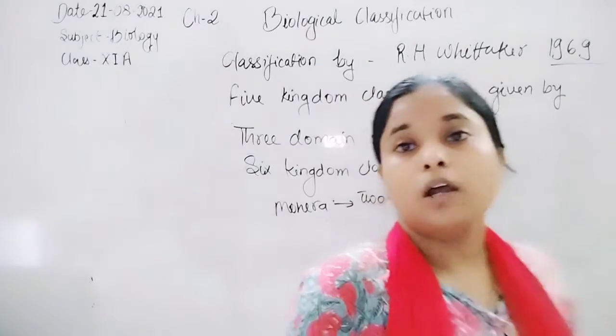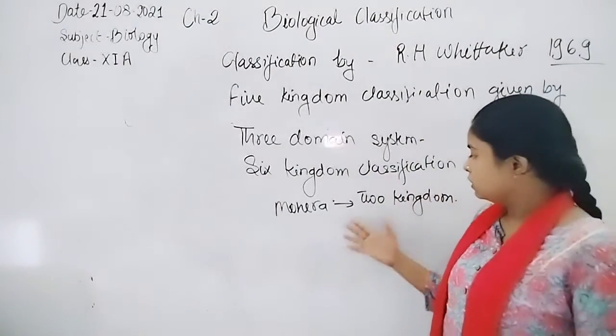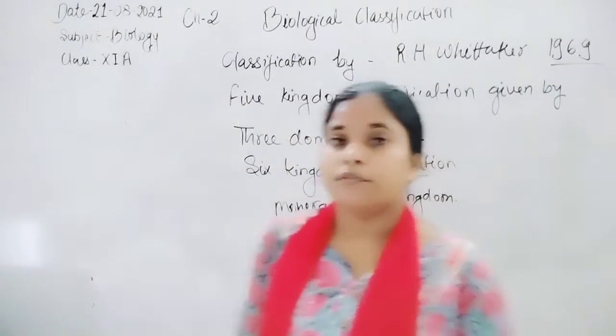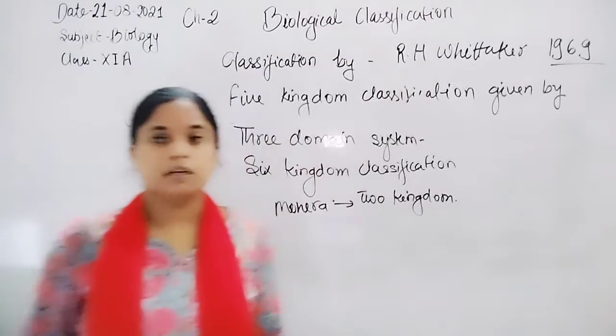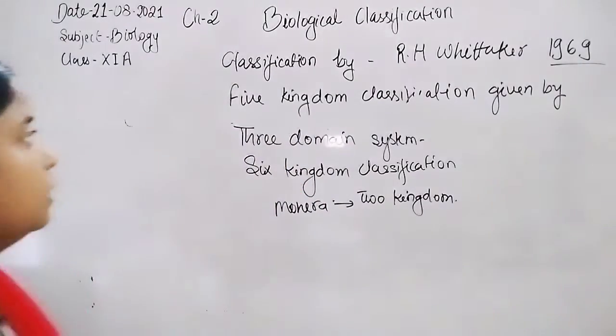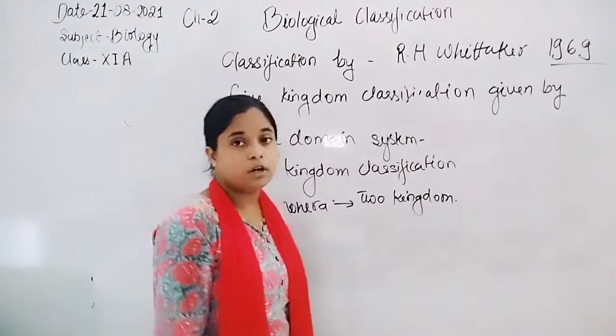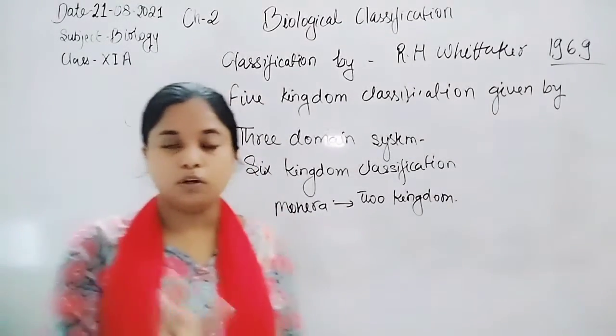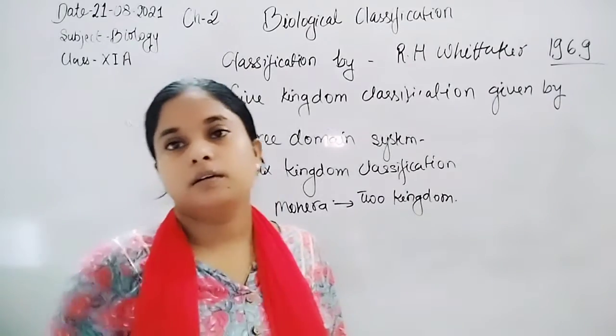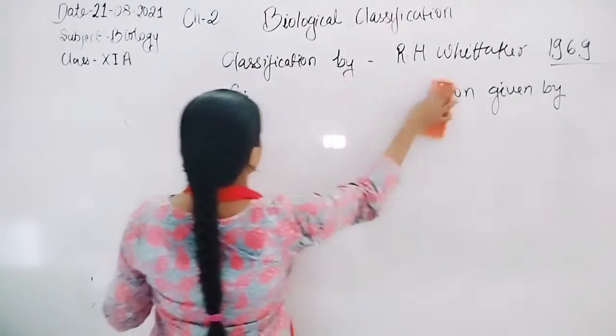So here is the overall about the 5 kingdom classification, or biological classification. Now let us discuss Monera. Which organisms are included in the Monera group, kingdom Monera? Mostly bacteria.